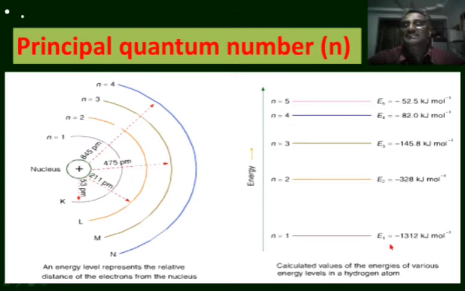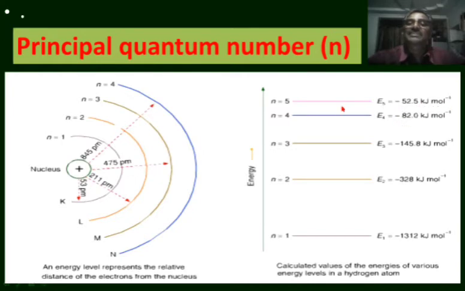According to that, the energy of first energy level is −1312 kilojoules per mole. Energy of second energy level is −328 kilojoules per mole. For third energy level, the energy is −145.8 kilojoules per mole. For fourth energy level, the energy is −82.0 kilojoules per mole. And for fifth energy level, the energy is −52.5 kilojoules per mole.